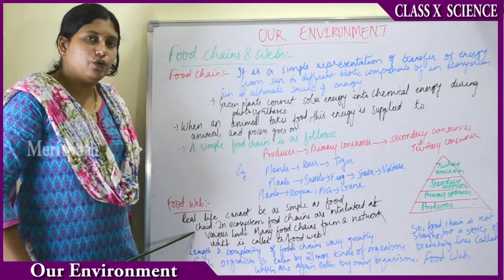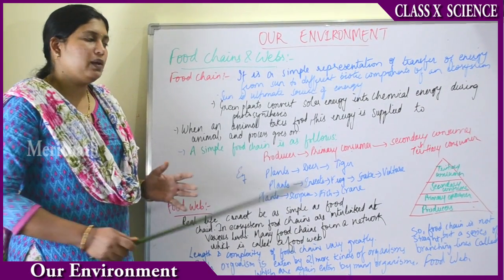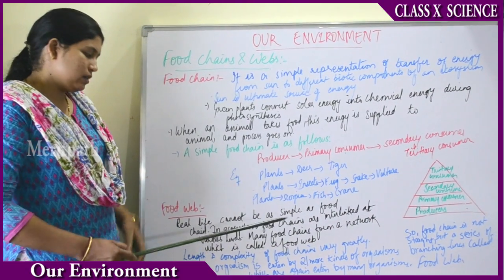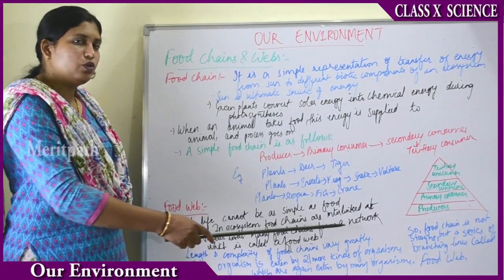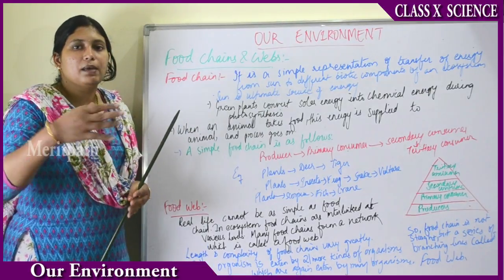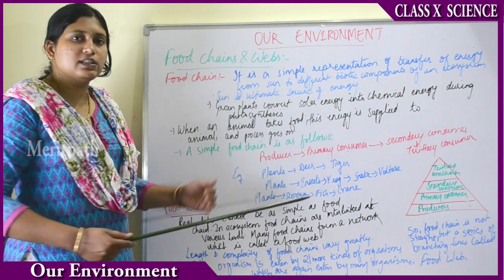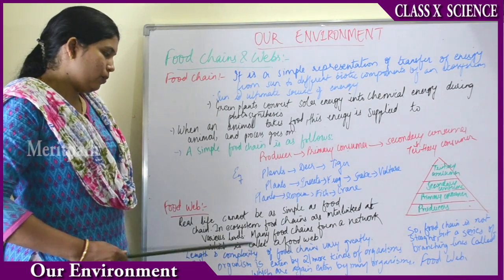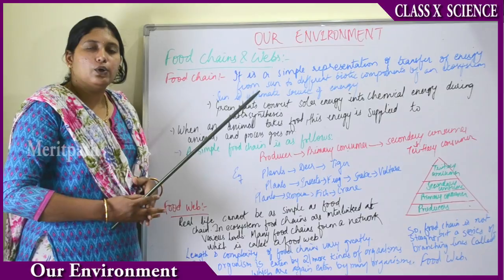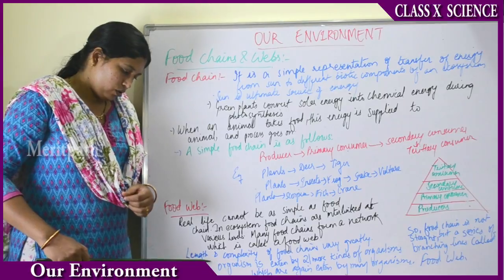So next, coming to food web. What is a food web? In real life, it cannot be as simple as a food chain. In an ecosystem, the food chains are interlinked at various levels. In our surroundings, there are many food chains and they are interlinked to each other. So many food chains together form a network which is called a food web. Food web is nothing but many food chains all together interacting and forming a network.